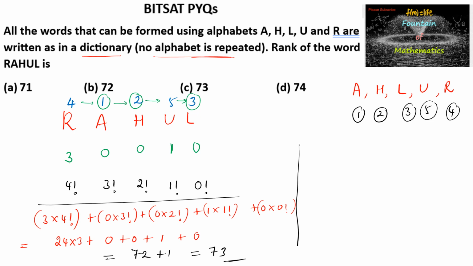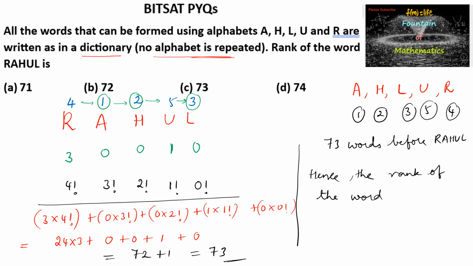So there are 73 words before Rahul, and hence we can say the rank of the word Rahul as per dictionary order is 73 plus 1, that is 74. So 74th position, 74 rank, which is option D.